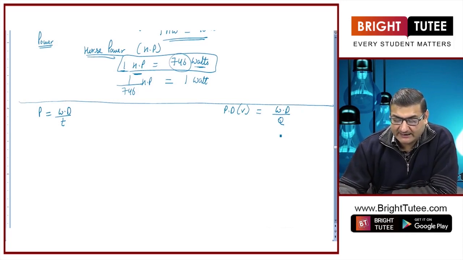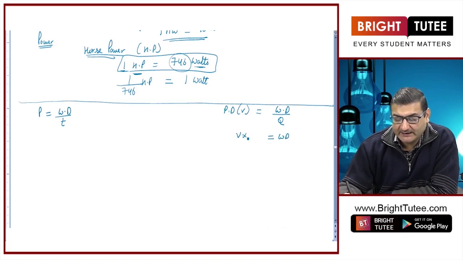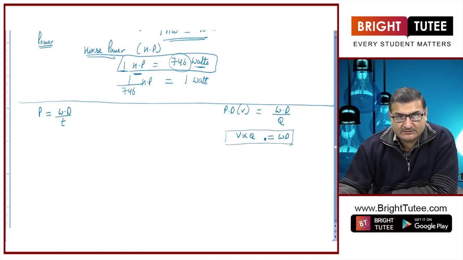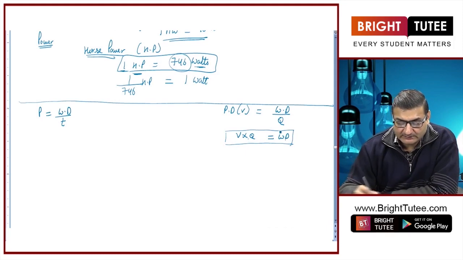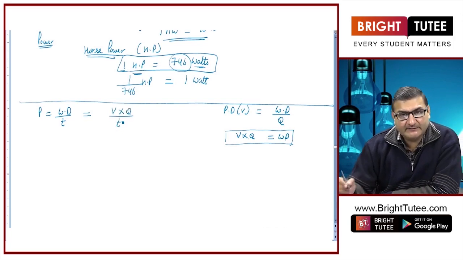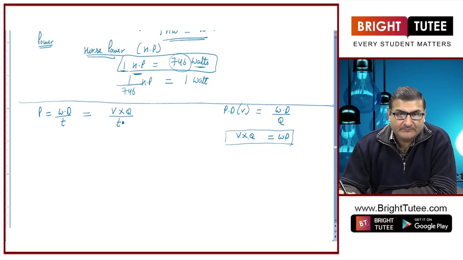So, if I take the value of work done from here by cross multiplying, I will find that work done is equal to V into Q, potential difference into charge. Putting this value of work done over here, I can get what? Power is equal to potential difference multiplied by charge divided by time, right.